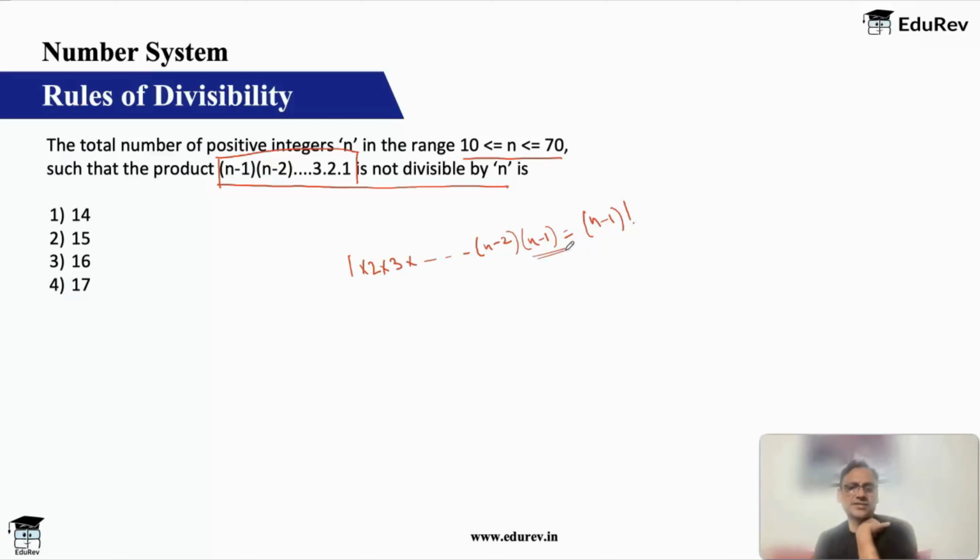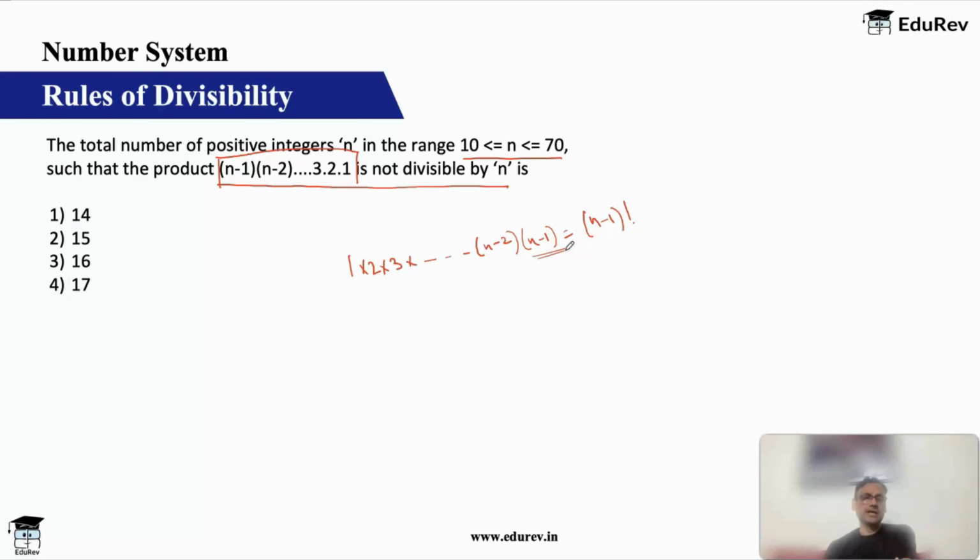If we take the largest, so this is a product of natural numbers ending at n, then it is called n factorial. This is ending at n minus 1, so we call it n minus 1 factorial. So we're basically saying that the number n should not be divisible by any of these numbers. Now this is possible only in such a case that the number is a prime number.